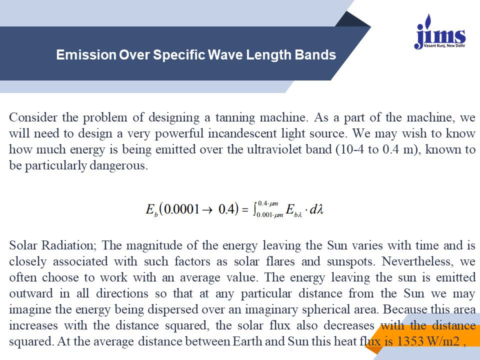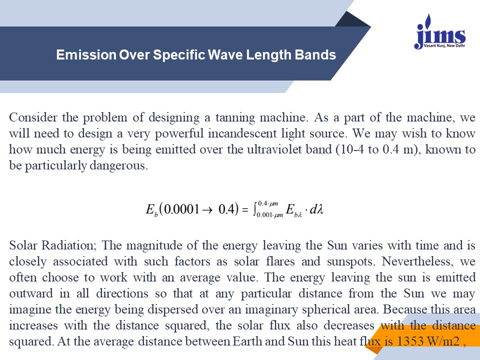So the next is solar radiation. What is solar radiation? The magnitude of the energy leaving the sun varies with time and is closely associated with such factors as solar flares and sunspots. Nevertheless, we often choose to work with an average value.